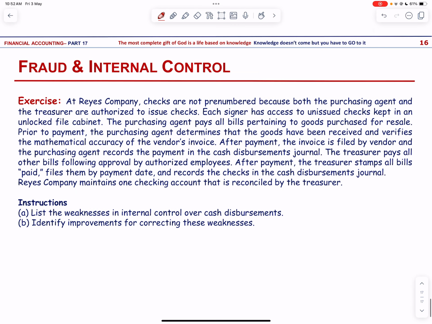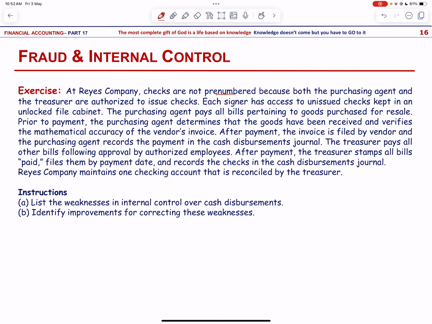At Rice Company, checks are not pre-numbered because both the purchasing agent and the treasurer are authorized to issue checks. Each signer has access to unissued checks kept in an unlocked file cabinet. The purchasing agent pays all bills pertaining to goods purchased for resale. Prior to payment, the purchasing agent determines that the goods have been received and verifies the mathematical accuracy of the vendor's invoice. After payment, the invoice is filed by vendor and the purchasing agent records the payment in the cash disbursements journal. The treasurer pays all other bills following approval by authorized employees.